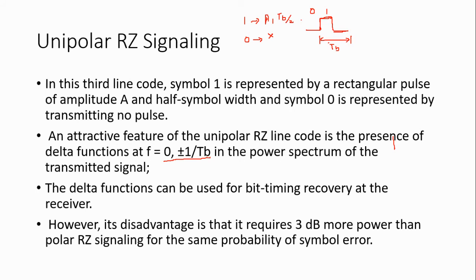Another advantage is that the delta function is used for bit timing recovery, because the delta function is present only at the 0 component and at the 1 by Tb component. The disadvantage of this method is that it requires more than 3 dB power compared with the polar return to 0.